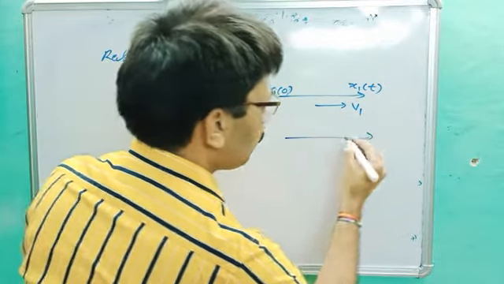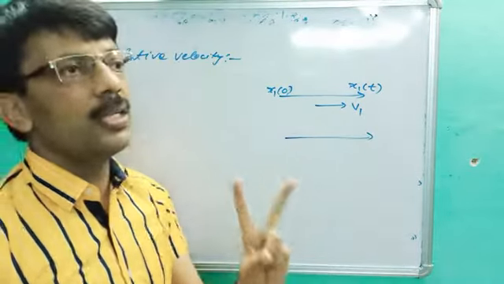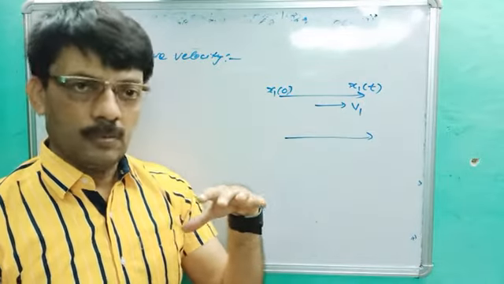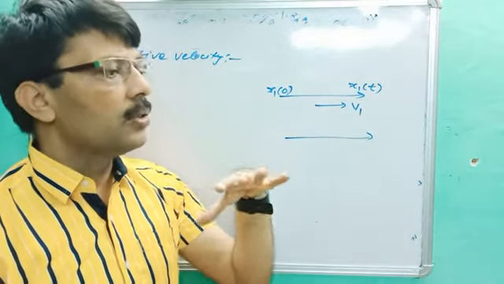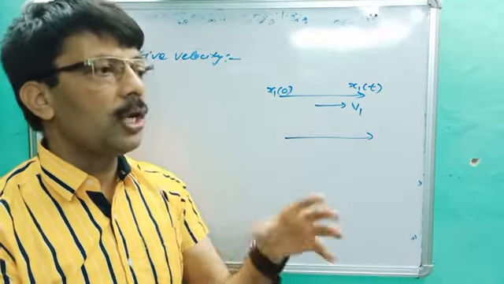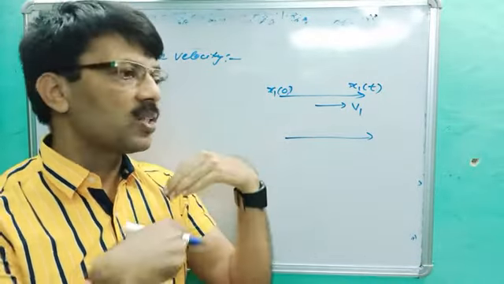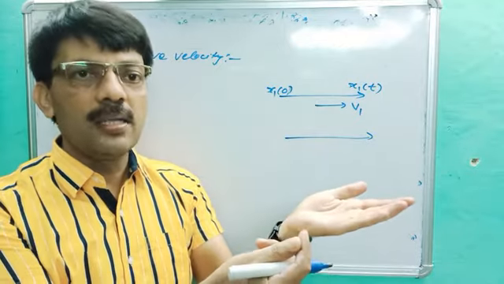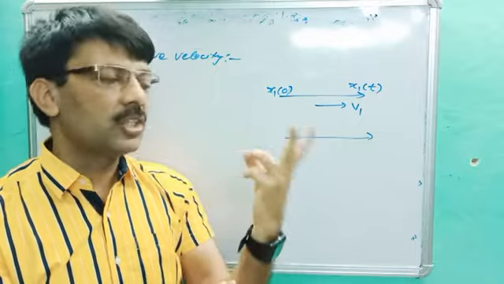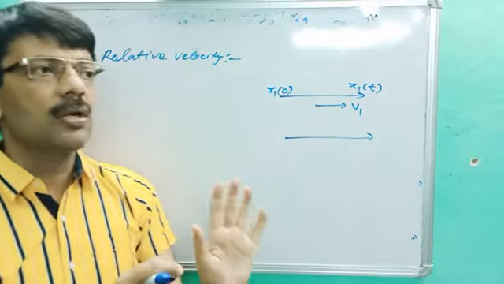Similarly, another body is moving, because in relative velocity minimum two bodies are there. You can imagine that when you are on a journey by train, you can see trees are running. It means you are measuring the velocity of trees with respect to you. If some person is standing outside, he will tell that no, the tree is at rest. So there are two observers and both velocities are different. Such type of velocity is called relative velocity.